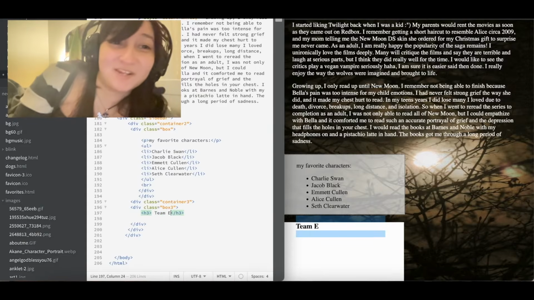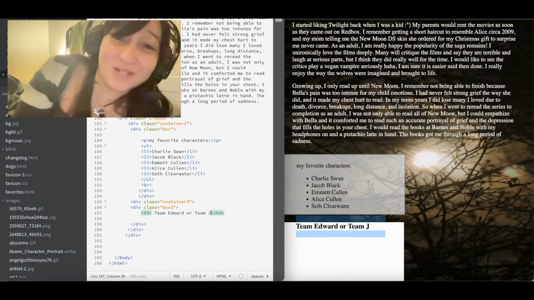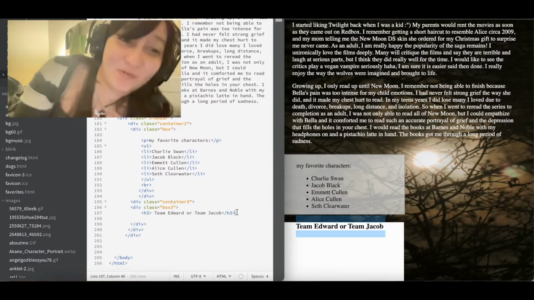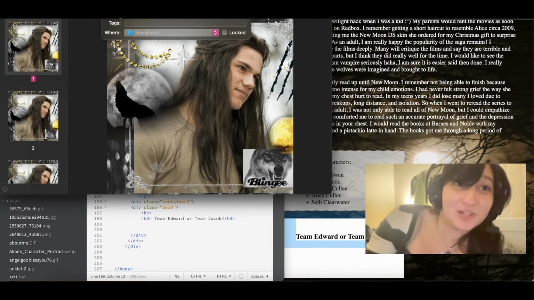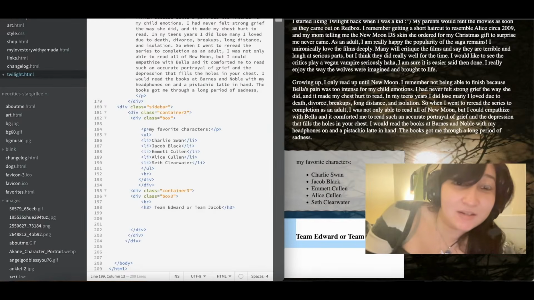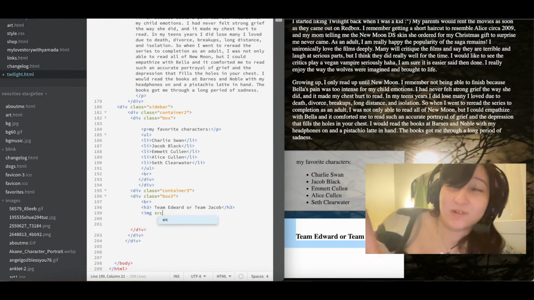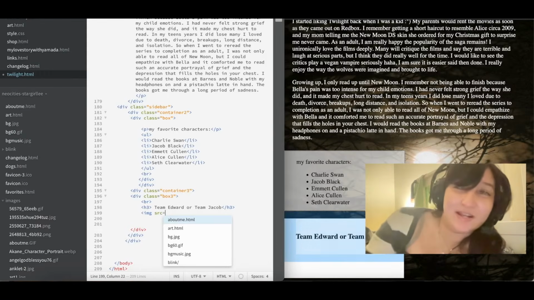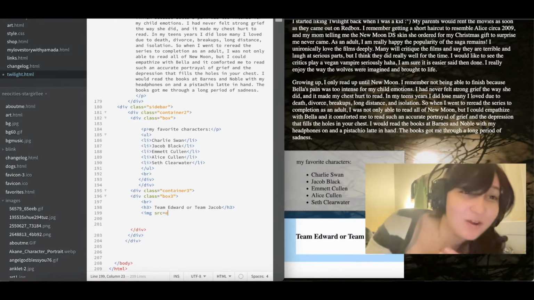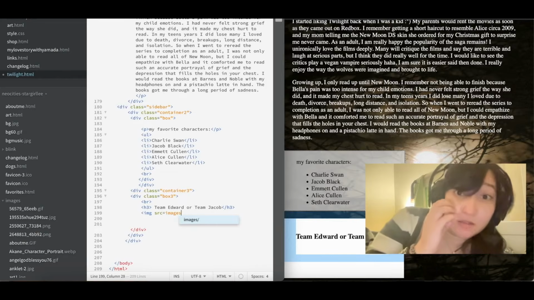I don't know why the idea of me putting a Team Edward or Team Jacob box on my website is so funny to me. I spent a good amount of time making this Jacob blingy. I want to do a tutorial eventually on how I do them, and yeah, I think that would be really fun. So I'm kind of just adding that in.